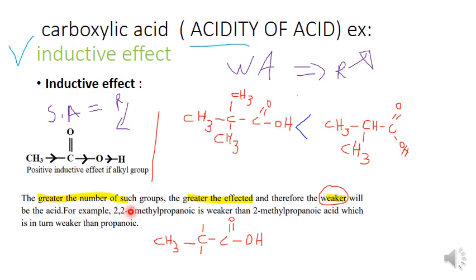For example, 2,2-dimethylpropanoic acid is weaker than 2-methylpropanoic acid, which is weaker than propanoic acid. Yes, this is weaker. I think I have already explained.